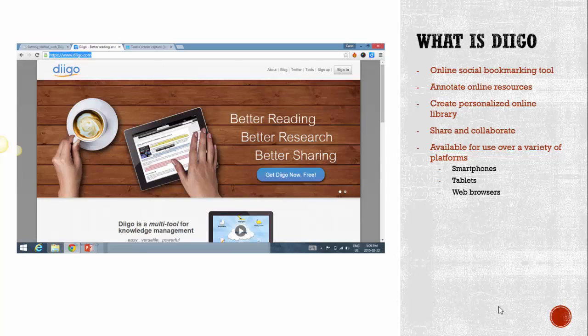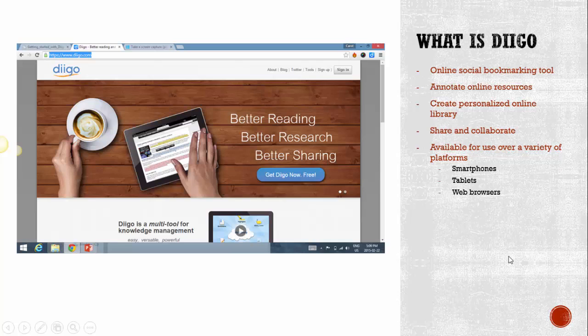One of the things that makes Diigo really cool is the fact that it's available over a variety of platforms. So you can access your Diigo account through your web browser at school or work, and then you can continue to access your resources on your way home, maybe on your smartphone or your tablet. So it's extremely versatile in that it is available through a multitude of platforms, making it really easy to access.